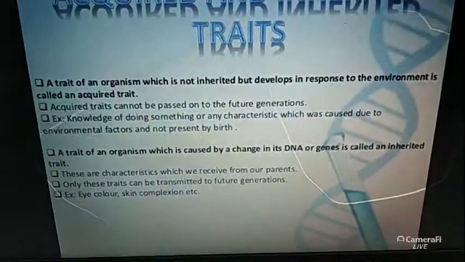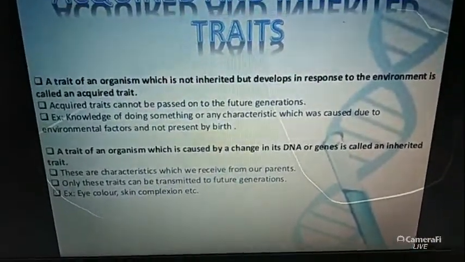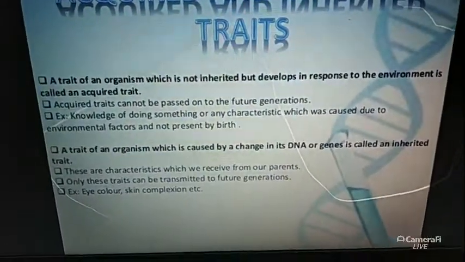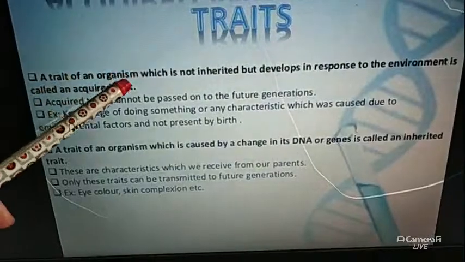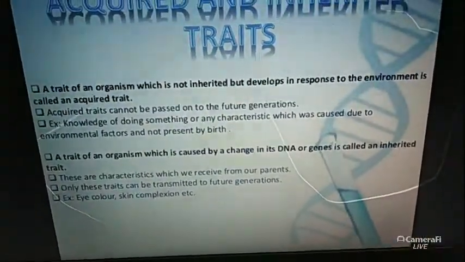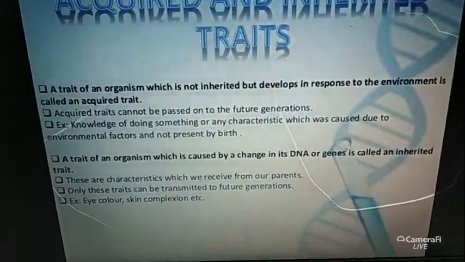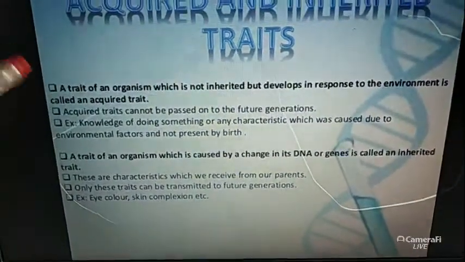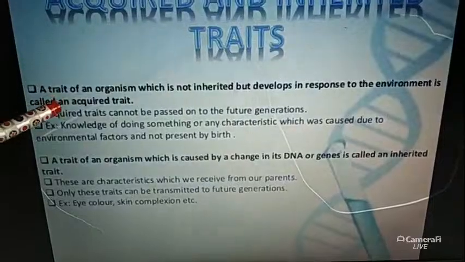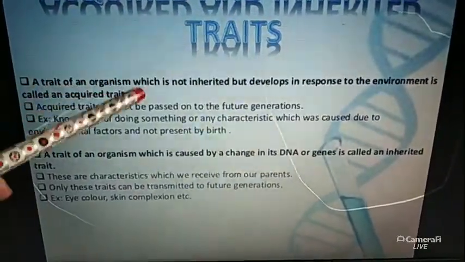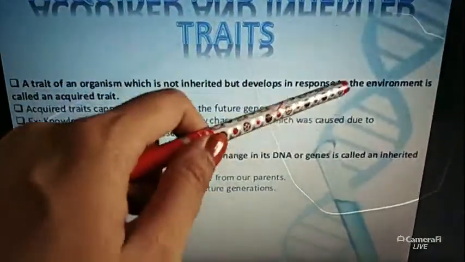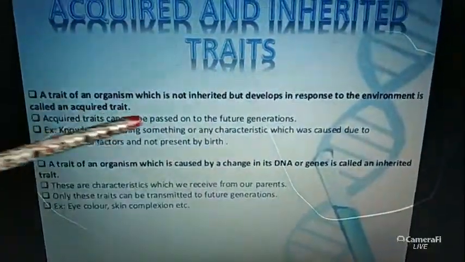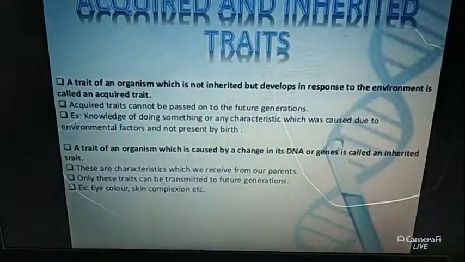Acquired means we take these things from the outside: when we gather knowledge from the outer environment, that is called an acquired trait. The definition is: a trait of an organism which is not inherited but develops in response to the environment is called an acquired trait.